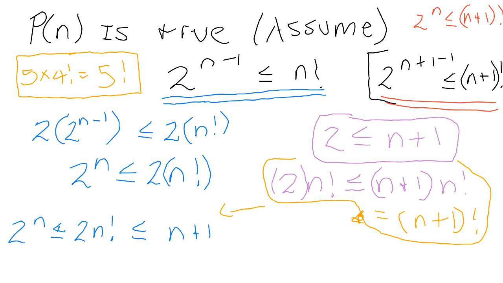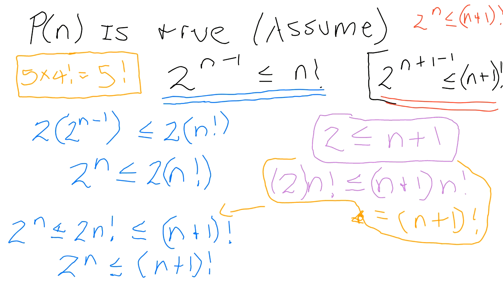We showed that a while ago on the right side. So if the left side is smaller than the middle, and the middle is smaller than or equal to the right, it means that the left side, 2 to the n, must be less than or equal to n plus 1 factorial, which is what we wanted to show.